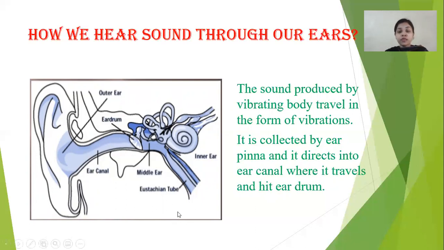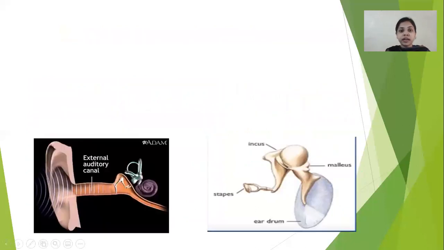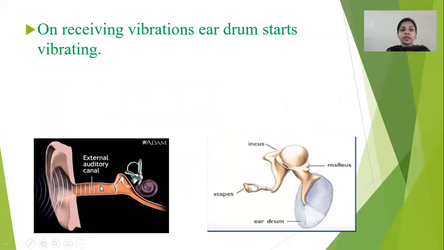When the vibrations hit the eardrum, what happens? See, this is the process. These vibrations are moving through the ear pinna, traveling through the auditory canal, or the ear canal as we said, and they hit the eardrum. So after that, what happens?